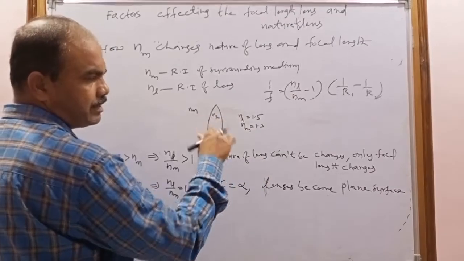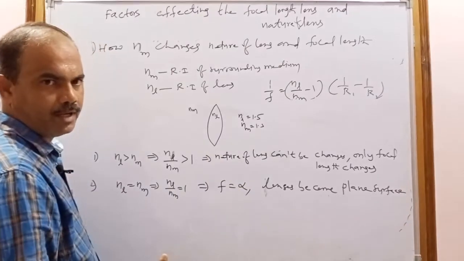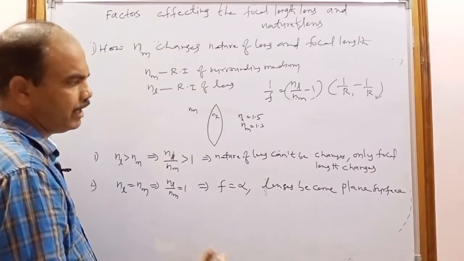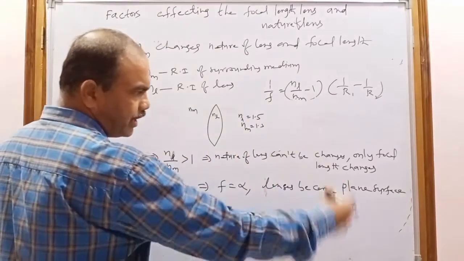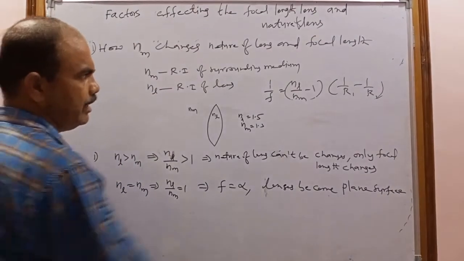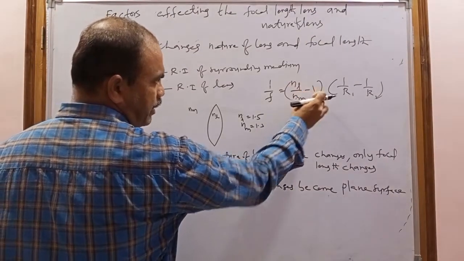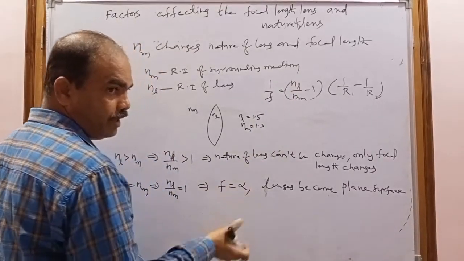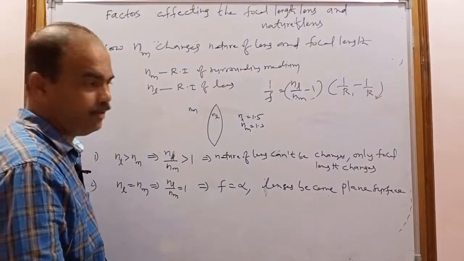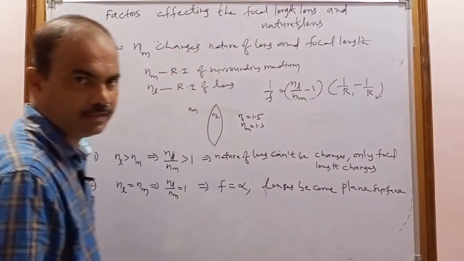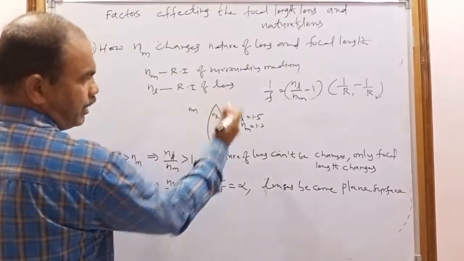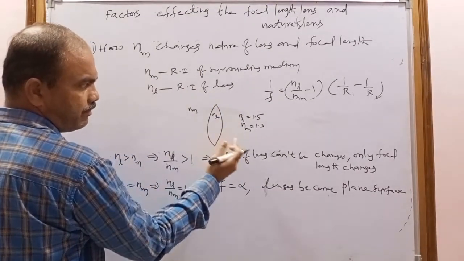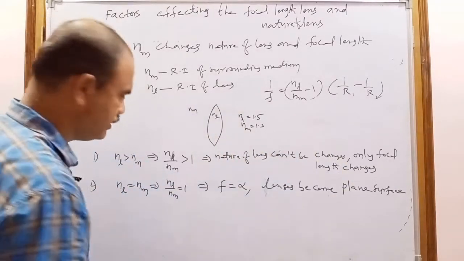Here the convex lens becomes like a plane mirror or plane surface, and concave lenses also become plane surfaces. Why? Because n_l/n_m minus 1 is 1 minus 1 equals 0. That's why the focal length becomes infinity. For which mirror is the focal length infinity? For a plane mirror or plane surface. They do not contain curved surfaces; the surface becomes flat.